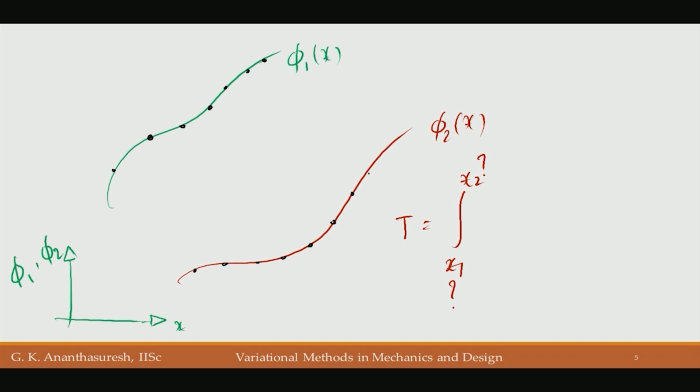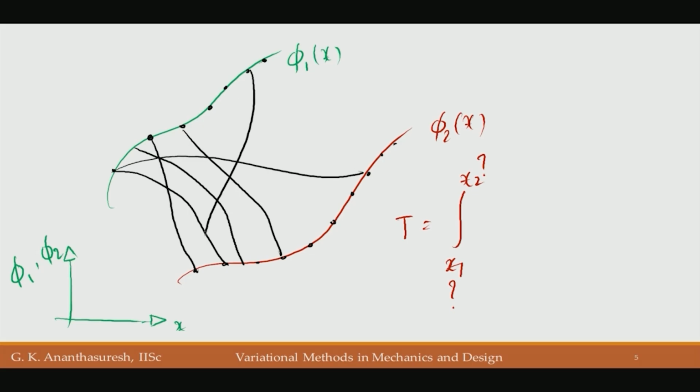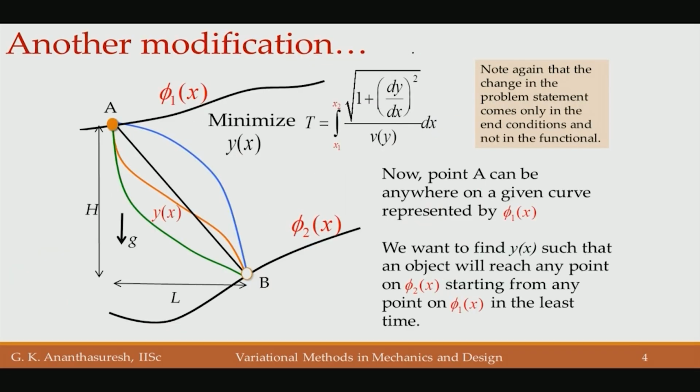and end up at any other point. So, now our search space has really grown. I can start from there and go here and go there, or start from there and come here. So, possible curves that we have are too many. Out of all of those things, we should pick the one that minimizes this t. This is the variable end conditions, general, both end conditions are variable.